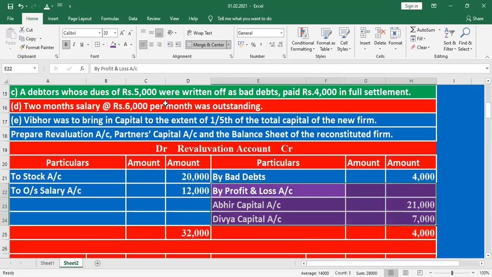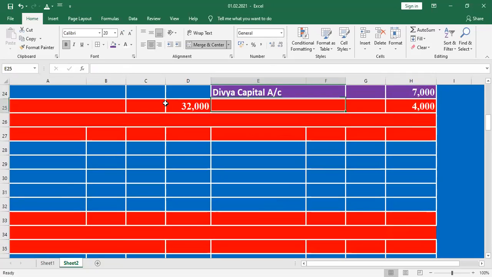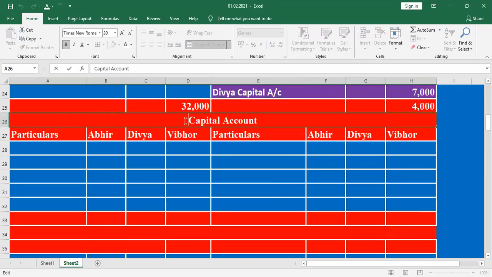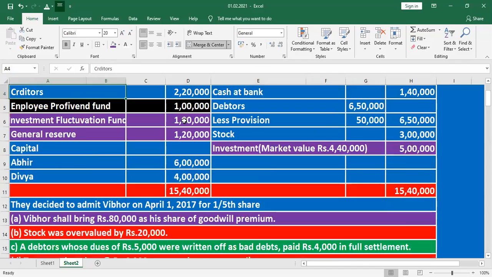Got it. Next, we need to prepare the balance sheet. Next, prepare the partners' capital account, with a debit side and a credit side. The credit side will mention the benefit for the partner. The debit side will mention loss and expenditure for the partner.